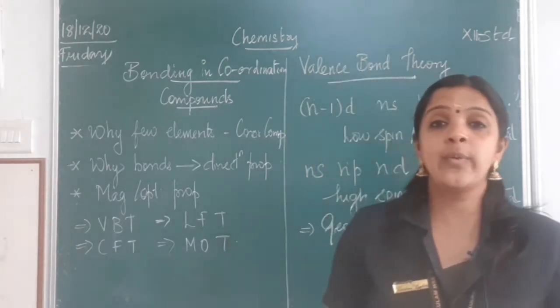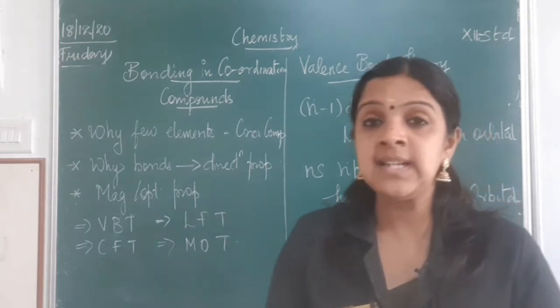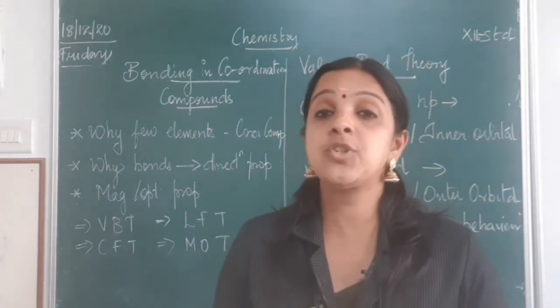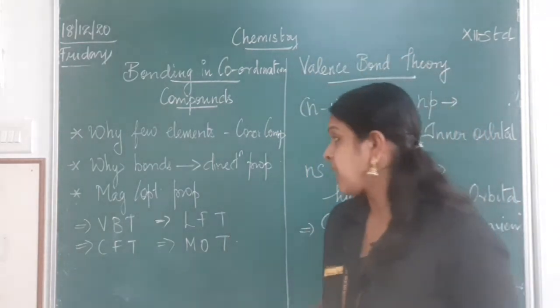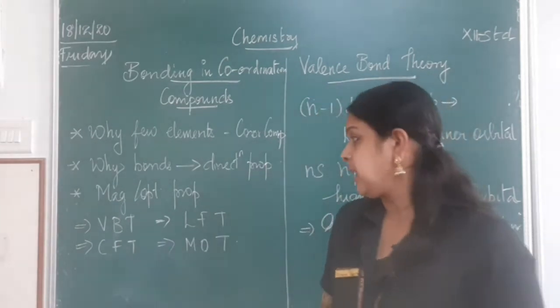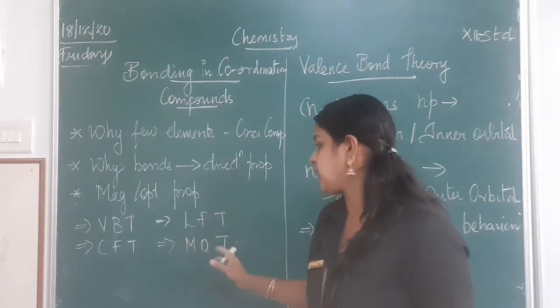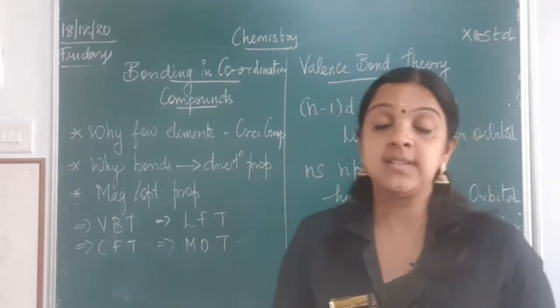These are some of the questions that arise, because we know transition metals are colored compounds, and why do they show characteristic colors? With this, we have 4 important theories: valence bond theory, crystal field theory, ligand field theory and molecular orbital theory.